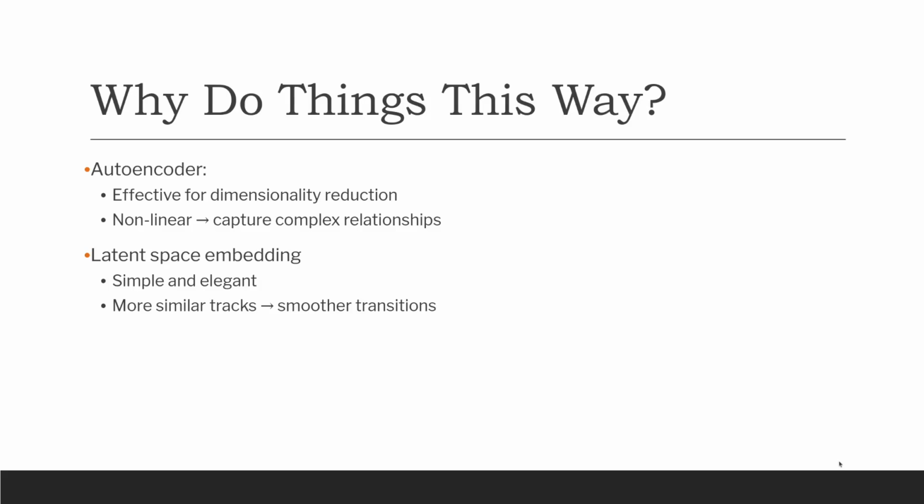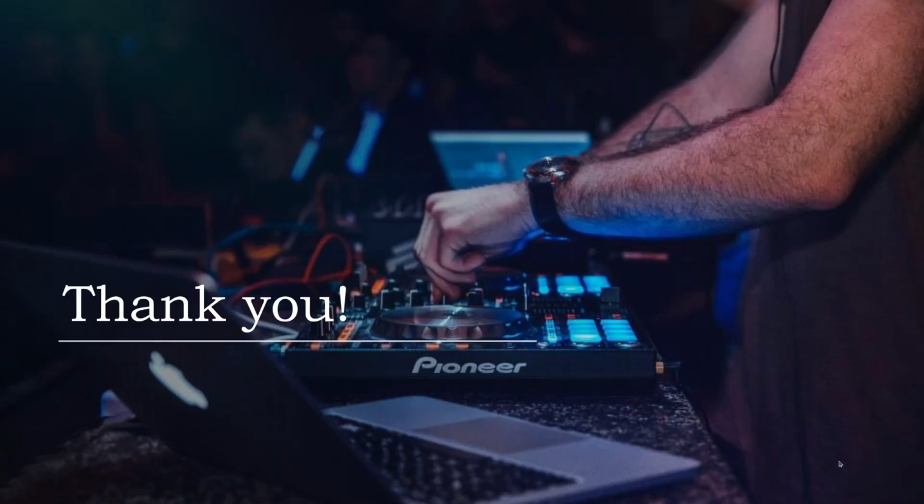So why should we do things this way? The autoencoder is effective for dimensionality reduction, as we discussed earlier. It is also able to capture complex relationships because it is a neural network and can support non-linearity. Latent space embedding is a simple and elegant technique, and it is also supported by the idea that tracks more similar to one another will be closer to one another in the latent space, which will result in smoother transitions if you play those tracks one after the other.